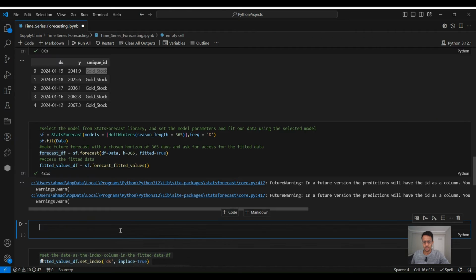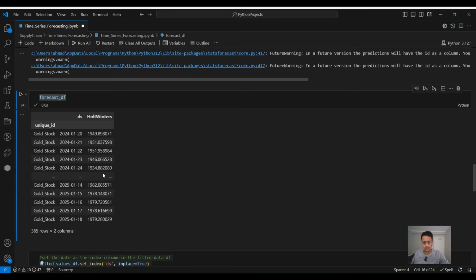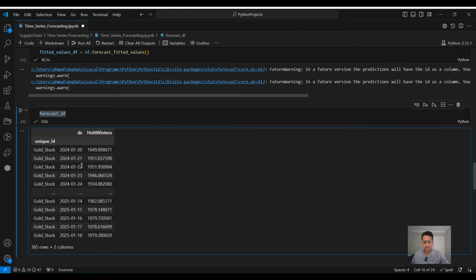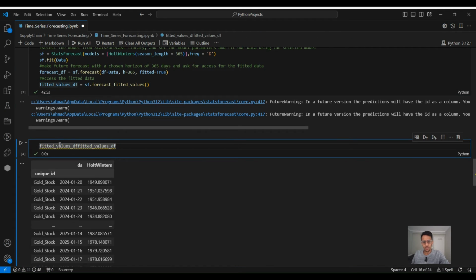Okay, now the model training has been finished. Let's now see the two data frames. So the forecast data frame, if you can see, we have the predictions for 1 year, which is the future, starting from the 20th of January 2024, which is, if you remember, the last day in our data is the 19th of January 2024. So this is a 1 year future forecast. We are not interested in this one, rather to evaluate the performance of the model.